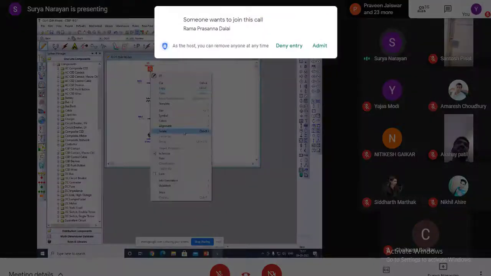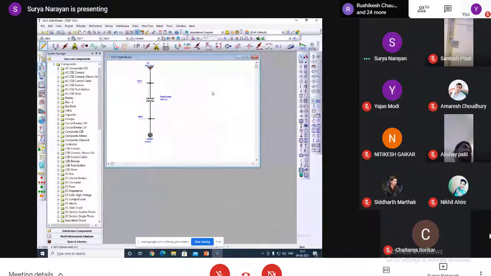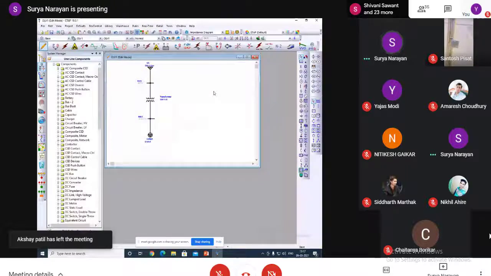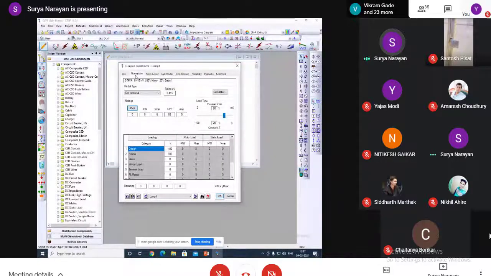Similarly, we can also change the symbol of the grid. As per ANSI or IEC rules, or whatever standard is required, we can change our symbol.